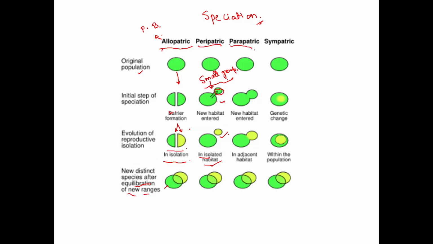Now the parapatric speciation. In parapatric speciation, there is no physical barrier present, but the population lives in different environments, different habitats.